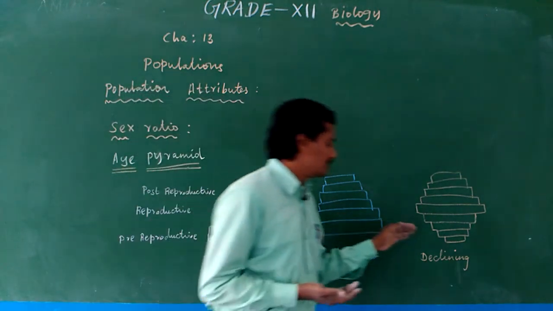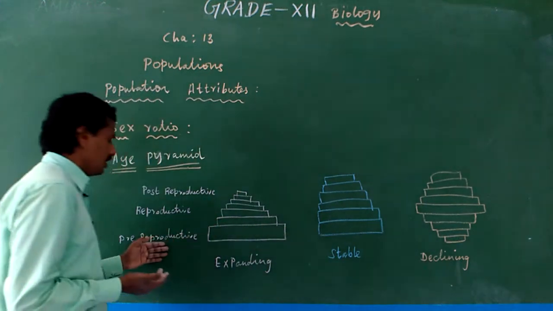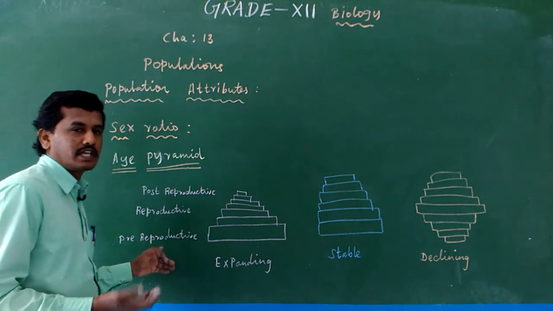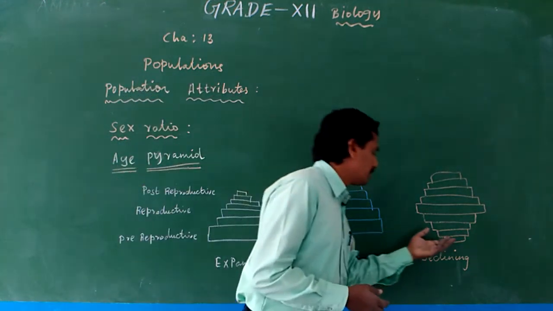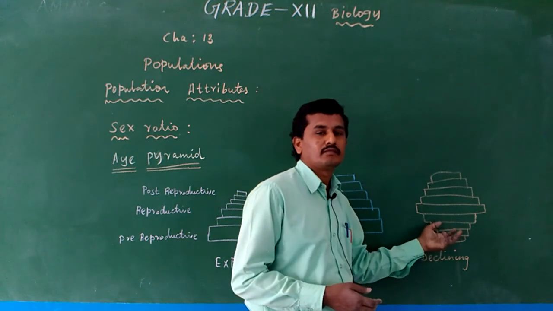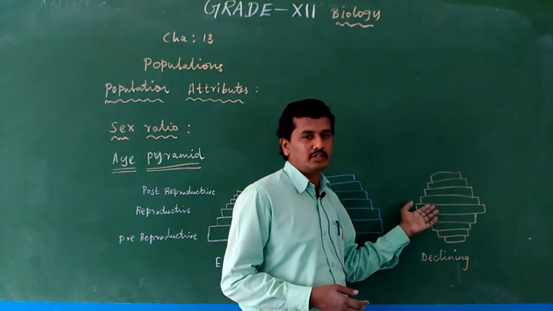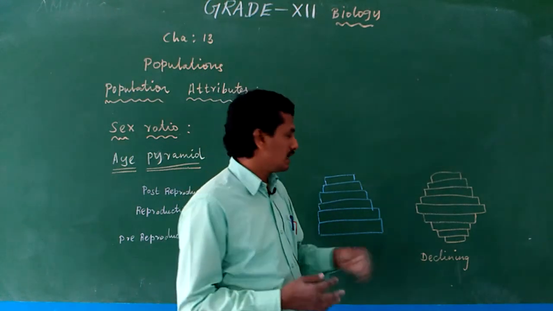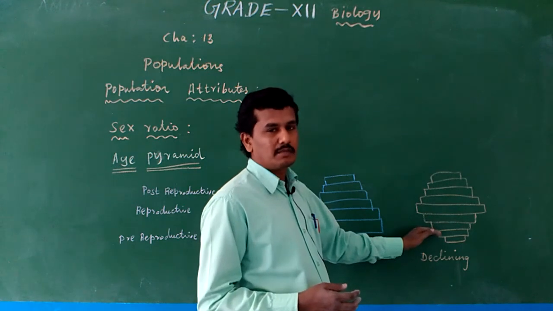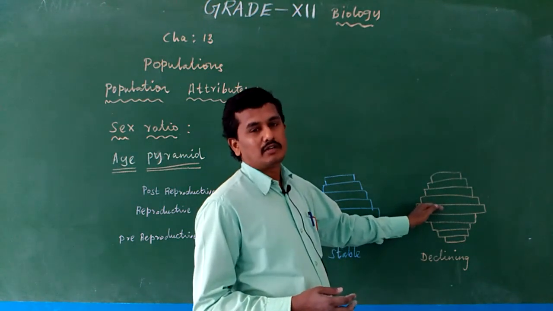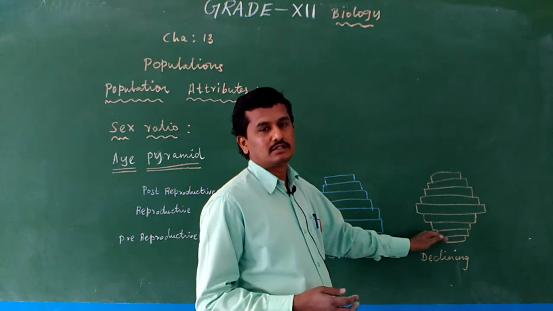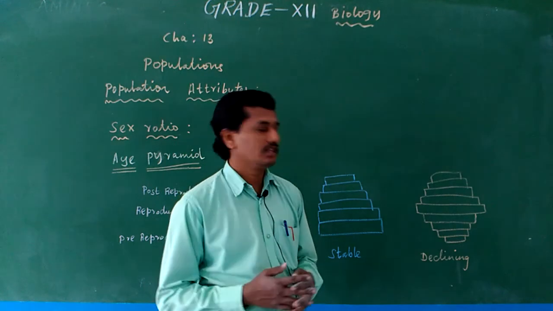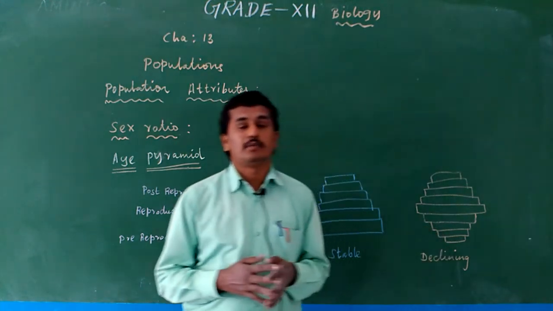And the declining population means, in the pre-reproductive stage, for example, at birth of the child, the infant mortality rate increases, so automatically the child population is decreasing. Reproductive stage people are present, but post-reproductive people are not present. So in upcoming years only the children move to the reproductive age. Here children are fewer, then reproductive people are also low, so the population is slowly reduced. So this graph shows a declining population.